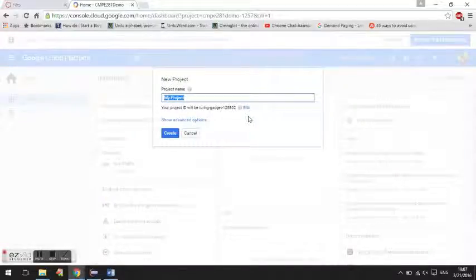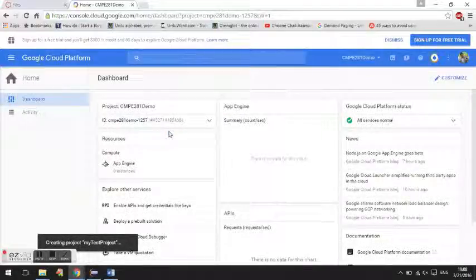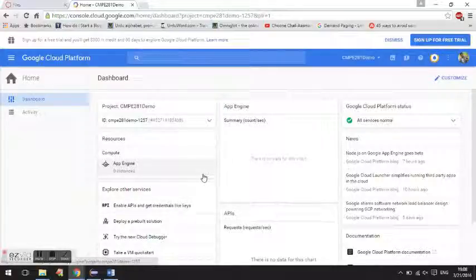So it's like my test project. Once you click on create, it will generate an ID. Keep this ID as this is important. The server will deploy the application using this ID. So we create this. Okay, it's running, it's creating a new project for ourselves.